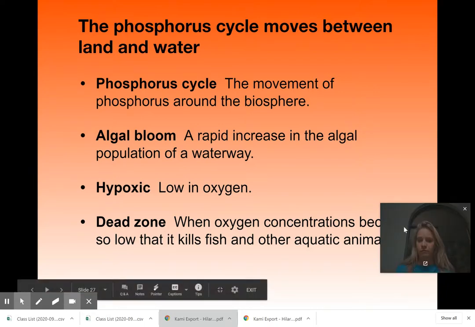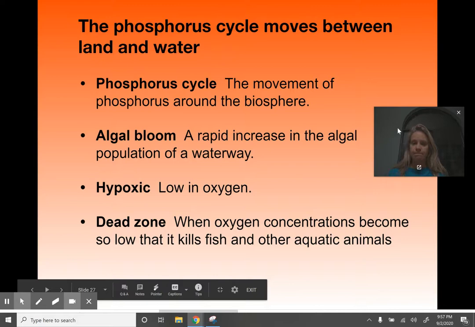And I guess my picture is kind of blocking this. Move it a little bit so you guys can see it. All right.